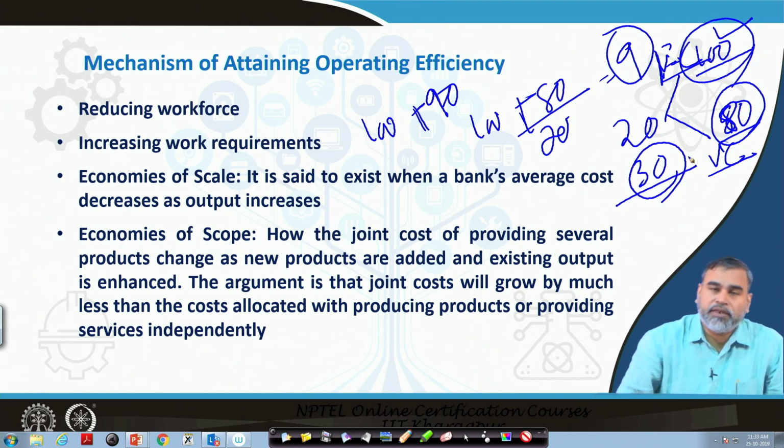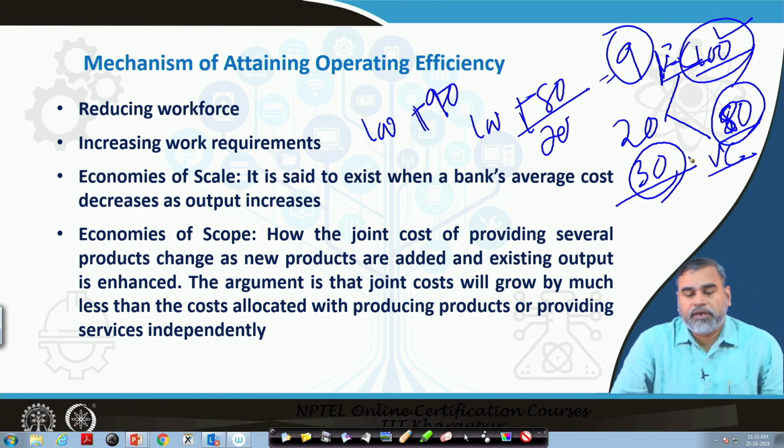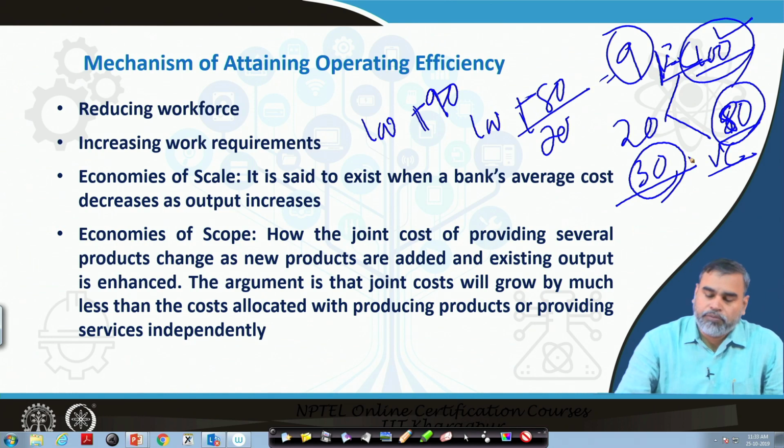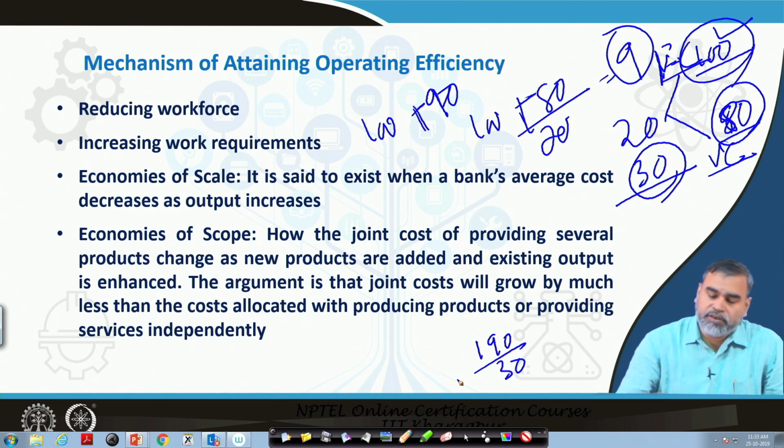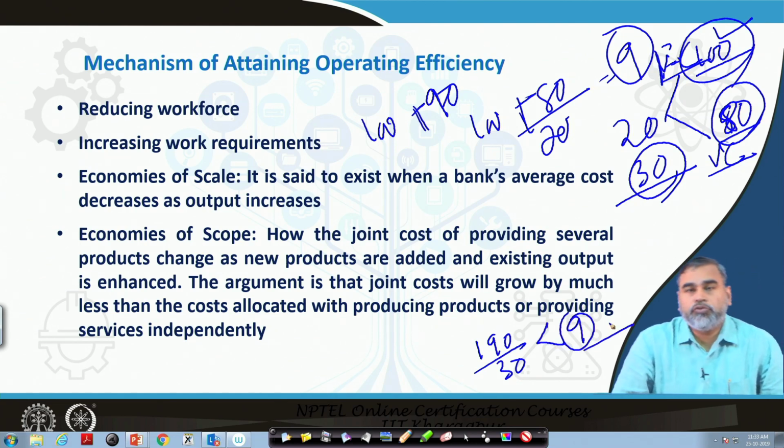But you have increased the total output up to 30. Now it is 190 divided by 30, which obviously will be less than the 9 rupees, the unit cost the bank incurred when producing 20 units of the product.